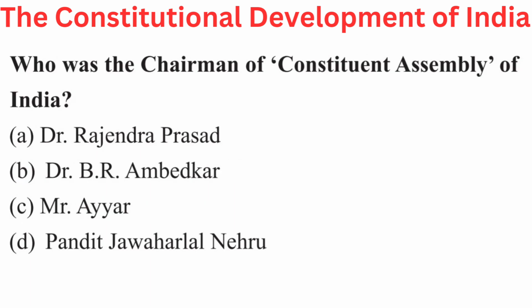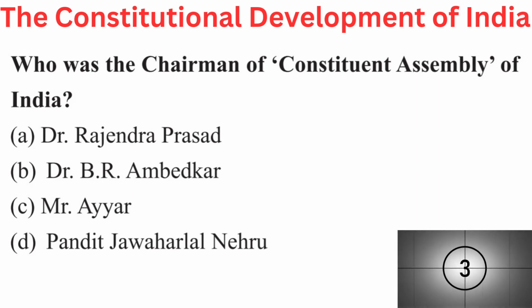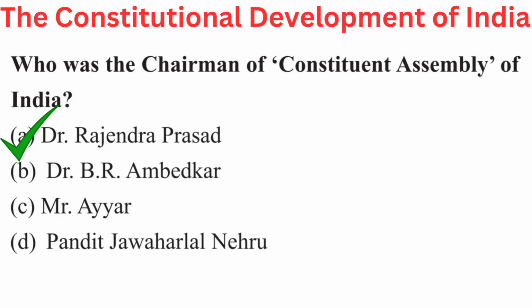Your question is, who was the chairman of Constituent Assembly of India? Your options are A. Dr. Rajendra Prasad, B. Dr. B.R. Ambedkar, C. Mr. Iyer, or D. Pandit Jawaharlal Nehru. Right answer is A. Dr. Rajendra Prasad.